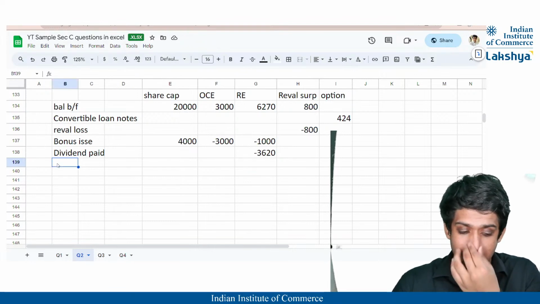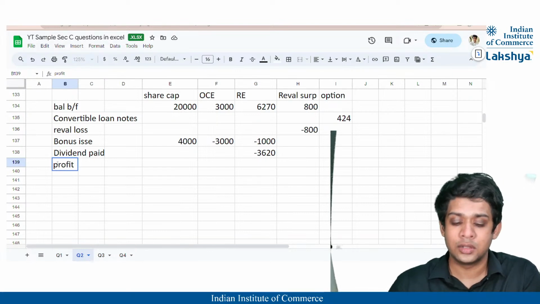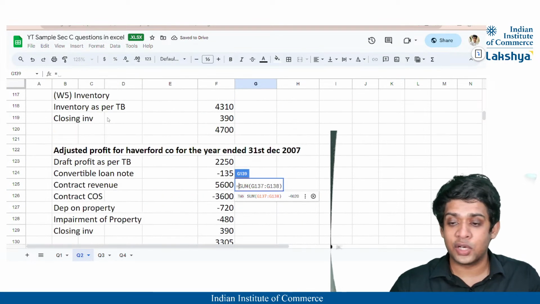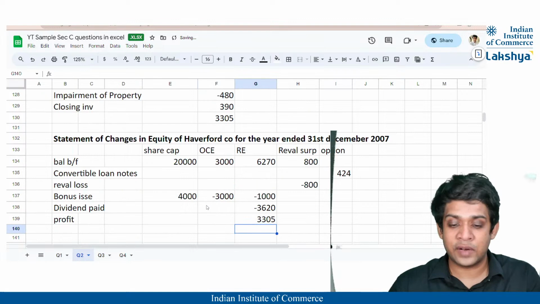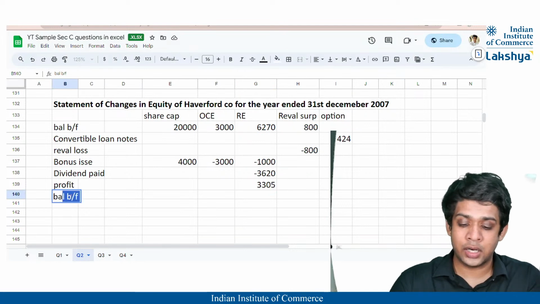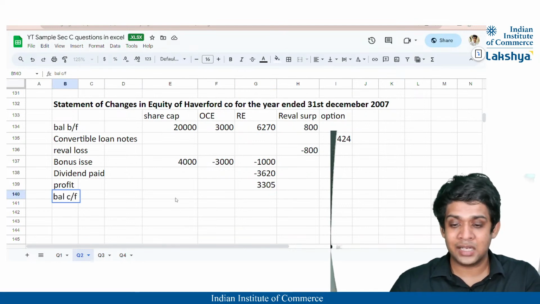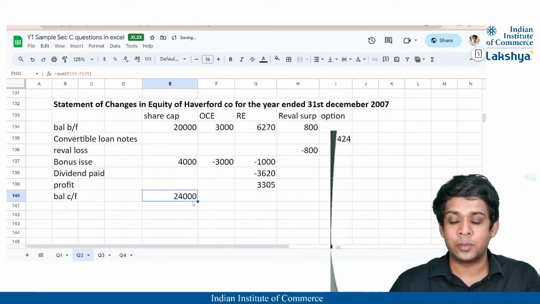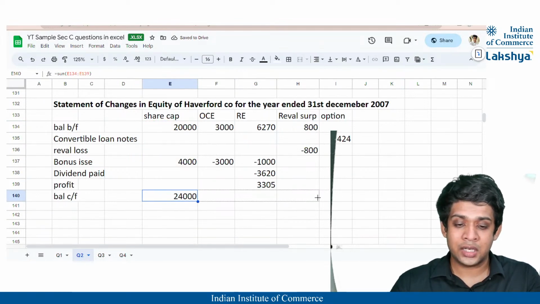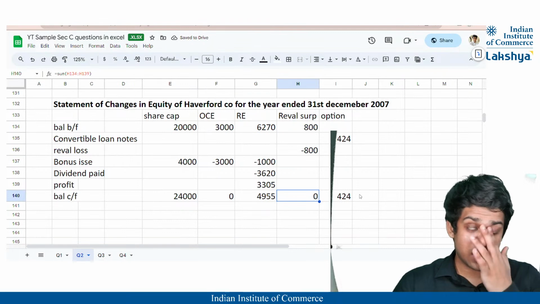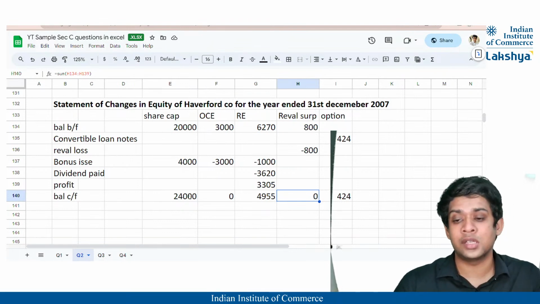The profit for the year I have not stated yet. Whatever is the profit for the year is also added to the retained earnings. The adjusted profit that we calculated is 3305, so it will be added to the retained earnings. Thus the balance carried forward at 31st December will be the sum of all this, going to be 24,000. I'll get the totals of each and every one of them at the year end.